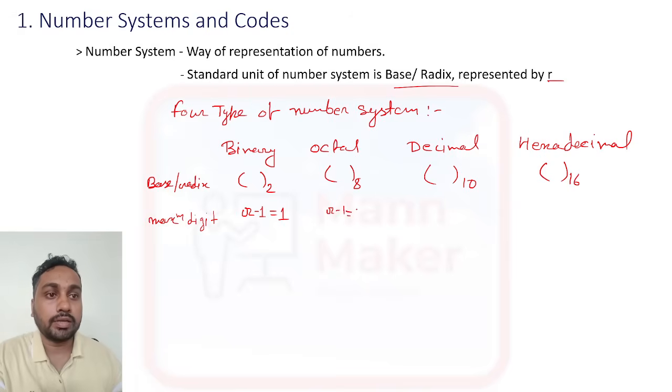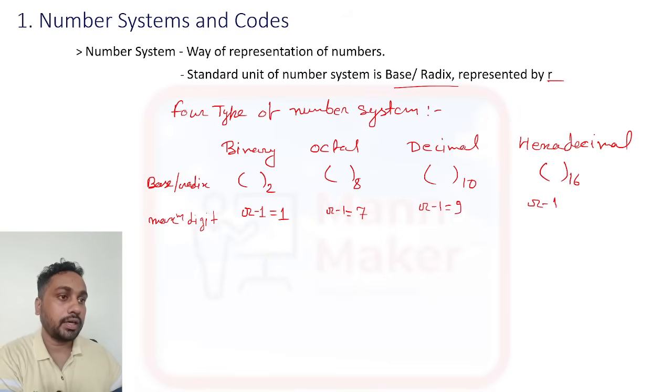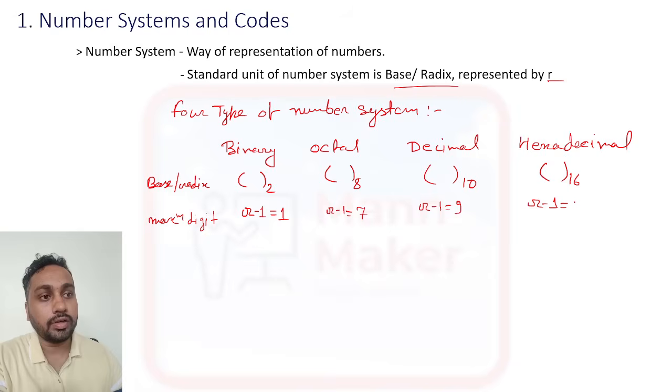For binary, r is 2, and 2 minus 1 is 1. Same here, r minus 1: 8 minus 1 means 7, so in octal the maximum digit will be 7. For decimal it will be r minus 1, 10 minus 1 is 9, so in decimal the maximum digit is 9. And in hexadecimal it will be r minus 1, that is 15, which we represent as F.